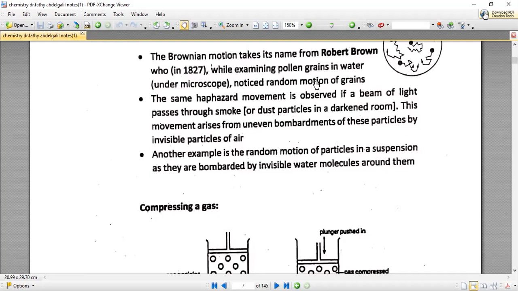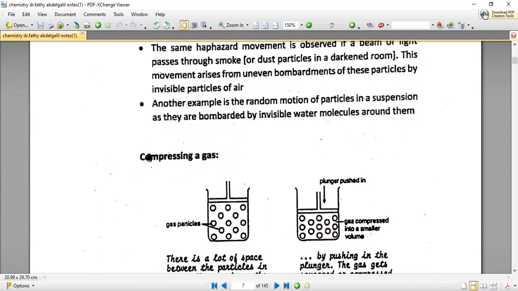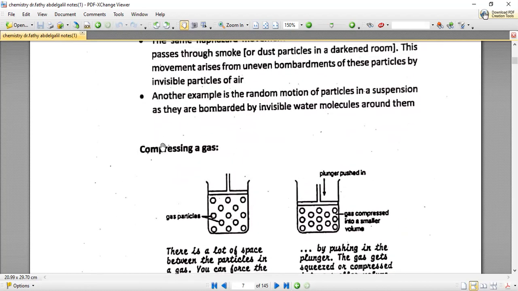Because air particles are already moving randomly, and these dust particles are colliding and bombarding with the particles of air. So the smoke particles and the dust particles will move randomly. Yes, this is a proof for the kinetic particle theory we discussed in our last lesson.